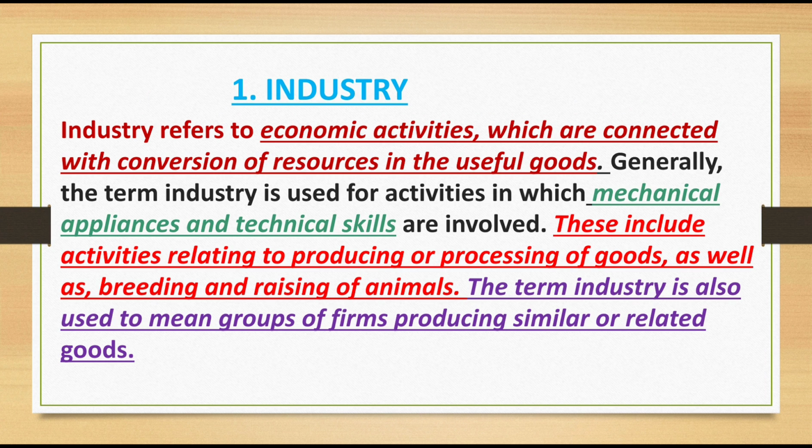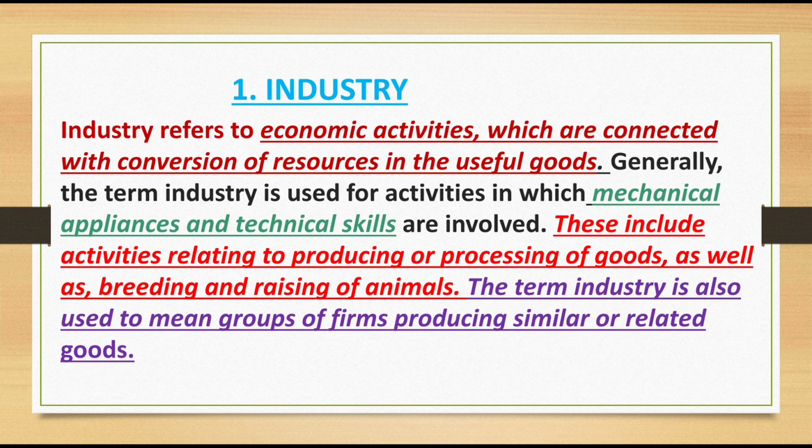Industry includes different activities, that is, producing or processing of goods. Not only producing or processing of goods, the term industry also includes one more thing, that is breeding and raising of animals. Okay, that is also part of industry.